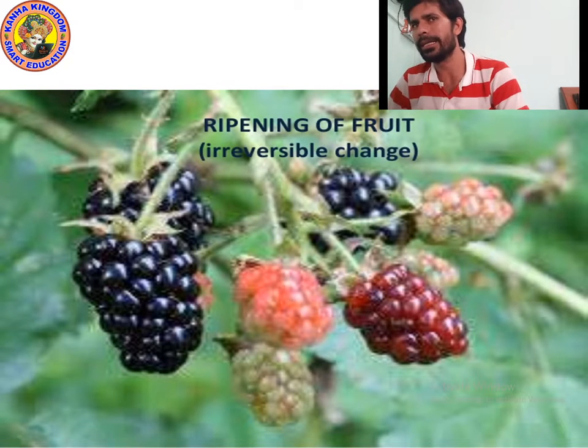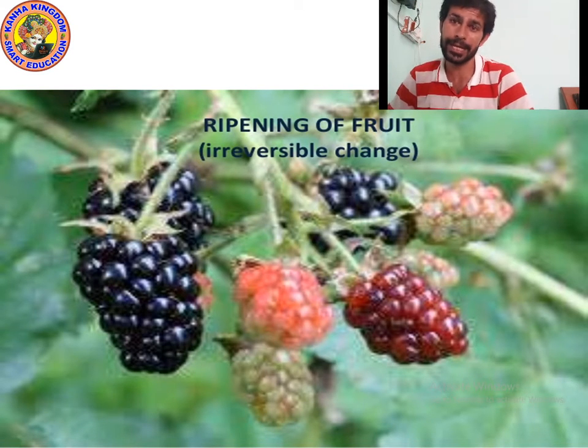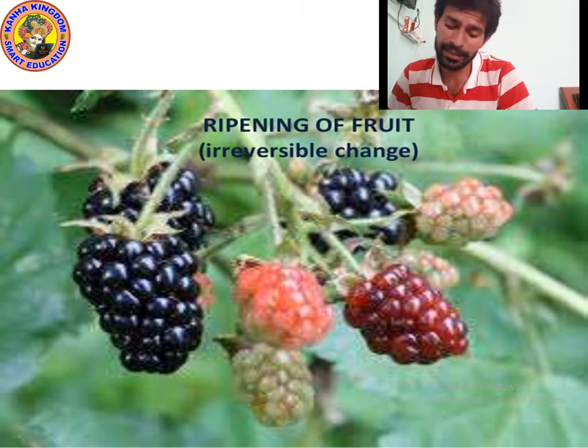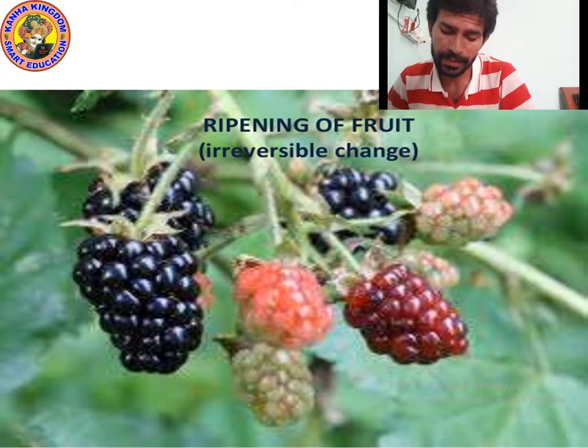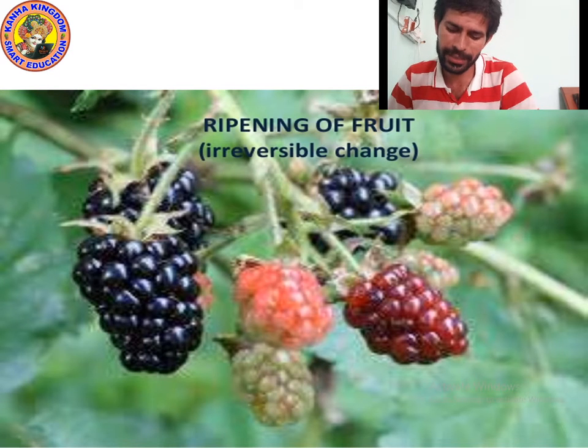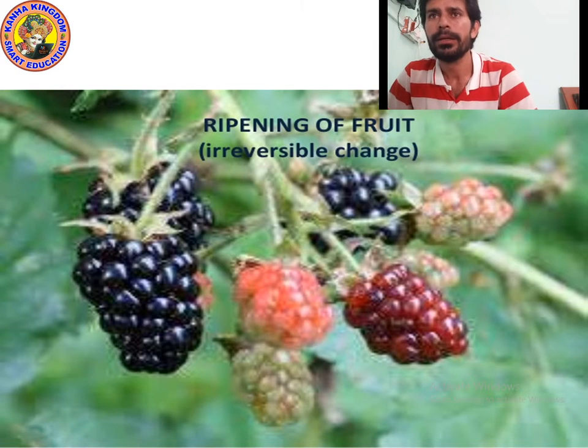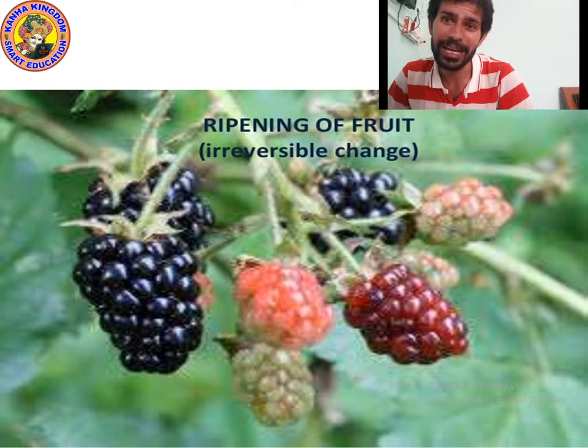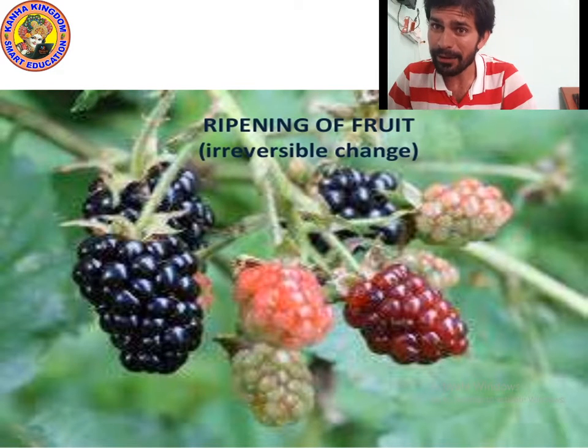Okay, so you can see ripening of fruit. You can see the grapes. Did you study the story in lower class? Once there was a fox. She was very hungry. She looked here and there. Then she saw a climber of grapes. She tried hard and hard but didn't get them. Then she said, the grapes are sour.